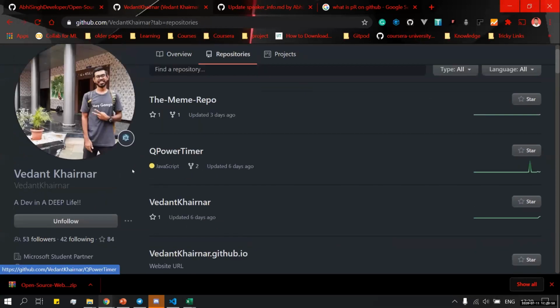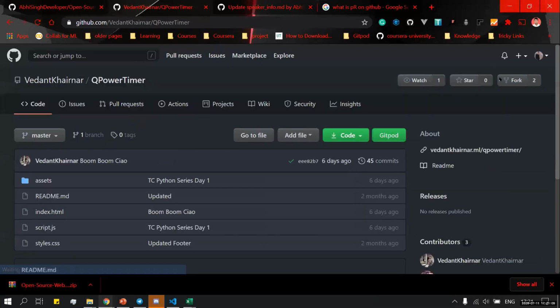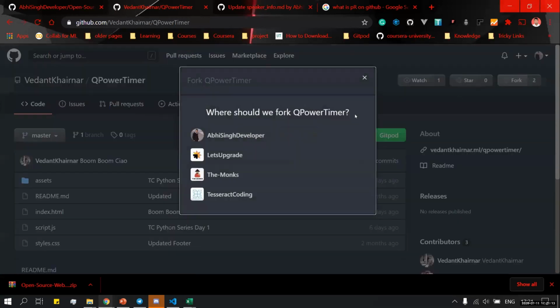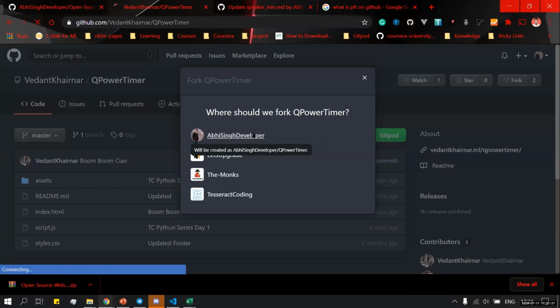This is Vedant's repository, and I want to propose some pull requests to it. So what can I do? I can click on this fork button. If you have a single account, just click with that account and it will get forked into your repository.